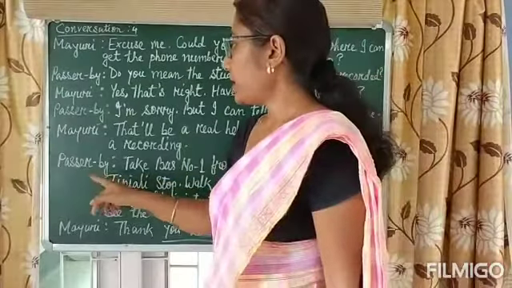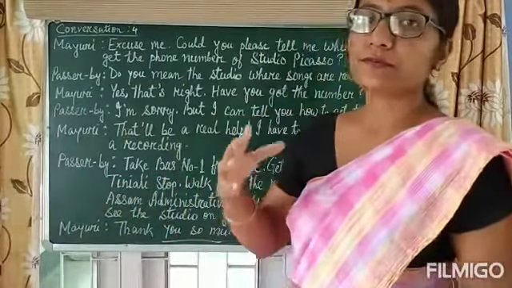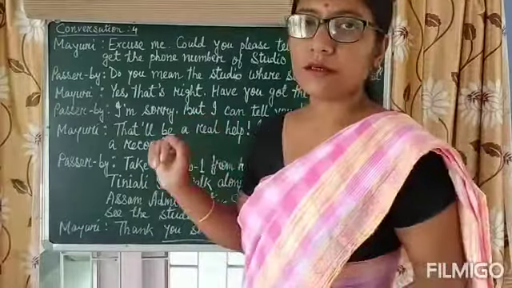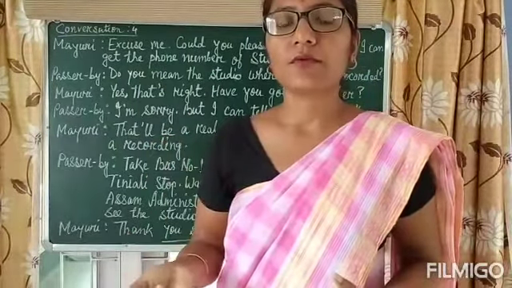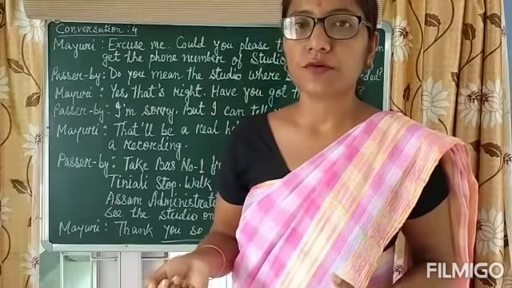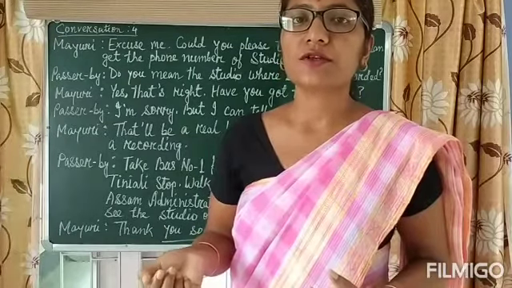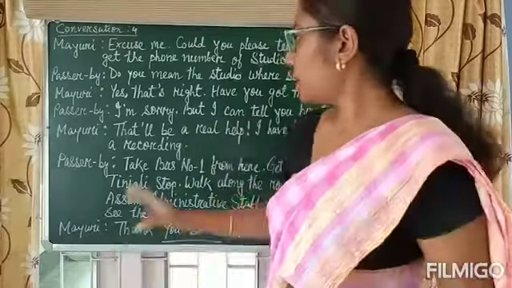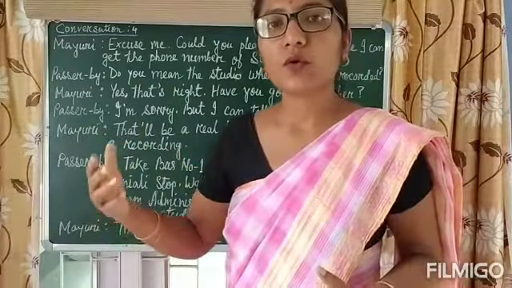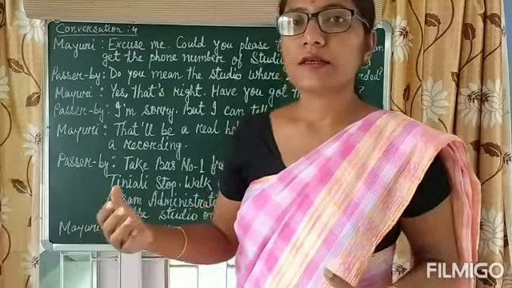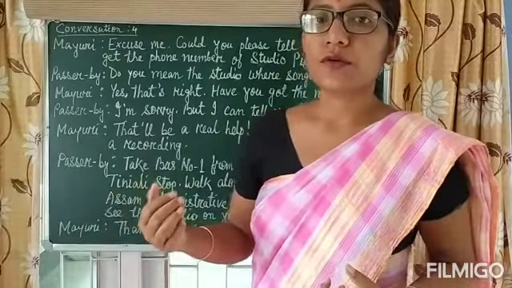Then the passerby just gave the address. And here address means mainly, I have already discussed about neighborhood. So neighborhood is geographical, localized. And here the geographical location has been given, how she can go to that place, to that Picasso studio.